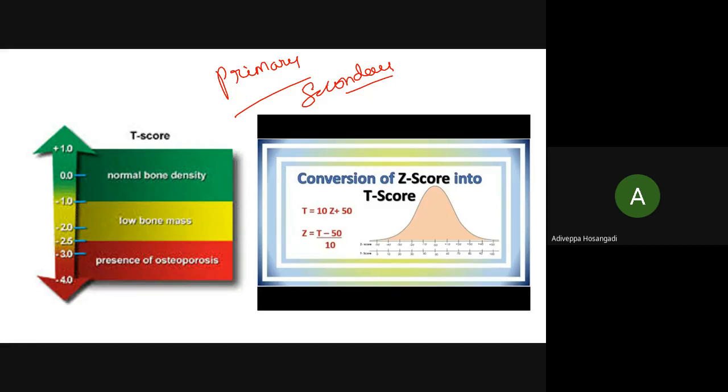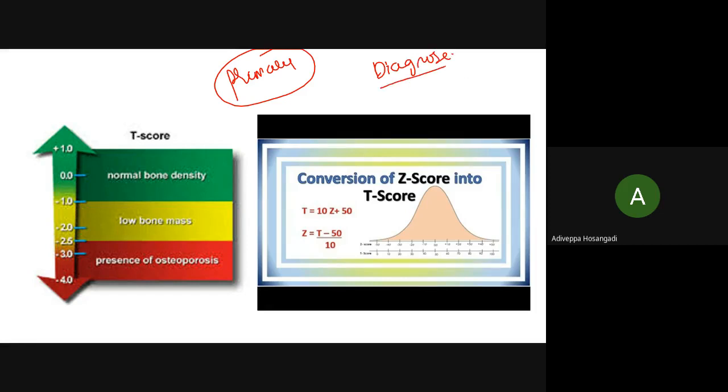So primary and secondary osteoporosis. Secondary can be because of any hormonal disorders or any hereditary disorders or nutritional disorders. We are talking only about primary osteoporosis today. So how do you diagnose osteoporosis?